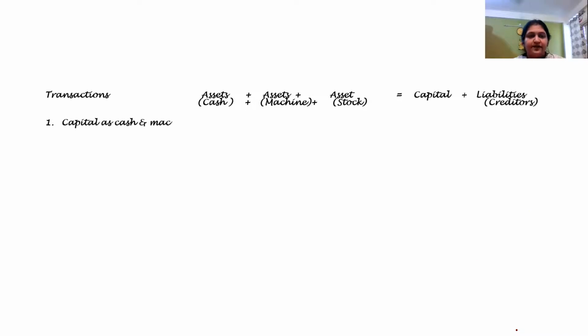Now let us see the effect. The first entry, capital has been brought as cash and machine. So my cash increases, my machine increases, and my capital increases, right?